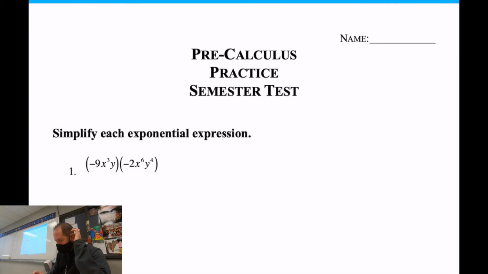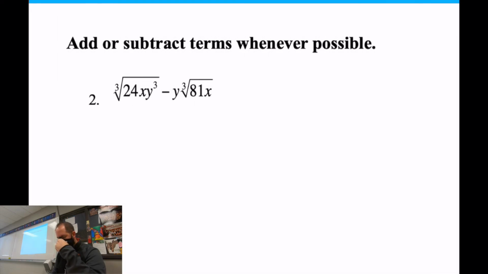Problem 1, you were multiplying the two parentheses together, simplifying using the laws of exponents. If you go back to last Thursday, I did a couple extra problems where I did a fraction where you have to distribute the power over a fraction, like distributing through a parenthesis, and how to simplify it. So make sure you check that out from last Thursday if you didn't do that. Number 2, you'll have an adding or subtracting problem where you have to simplify radicals. You have to simplify these before you can add and subtract.